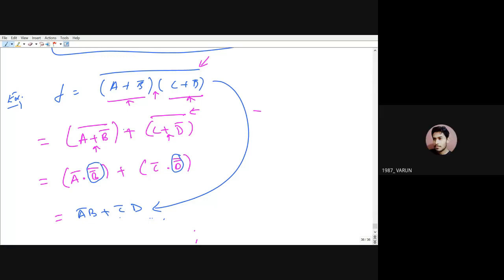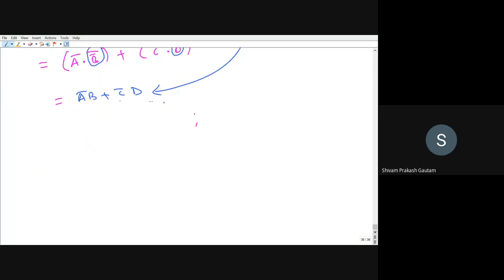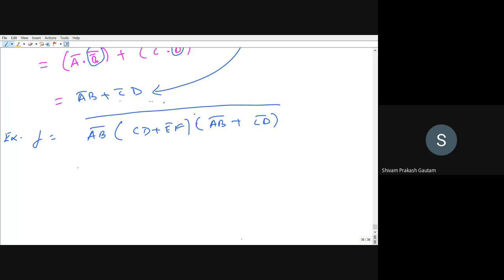Yes, sir. We will see more such examples, so you will get more comfortable with this Boolean algebra. So we are having (AB bar)(CD) plus (E bar F) bracket, (AB)whole bar plus (CD)whole bar, and whole bar is there, right? This kind of function is there which we have to reduce.